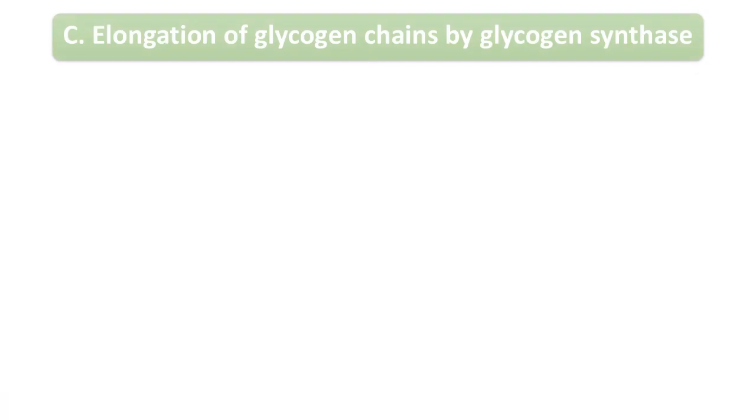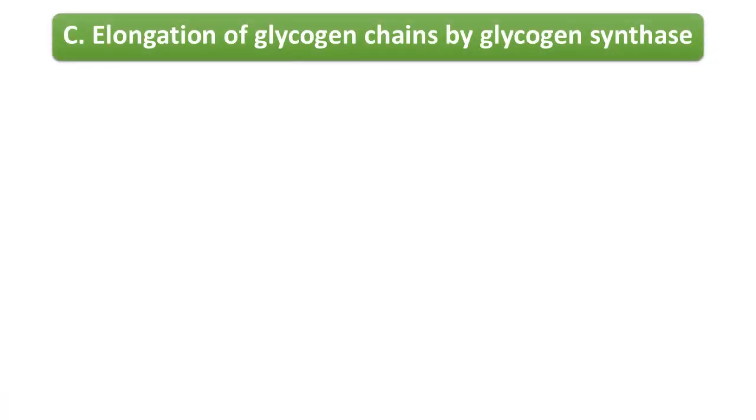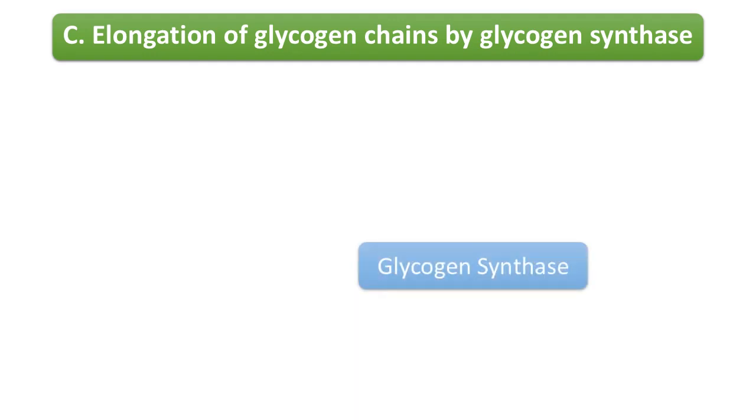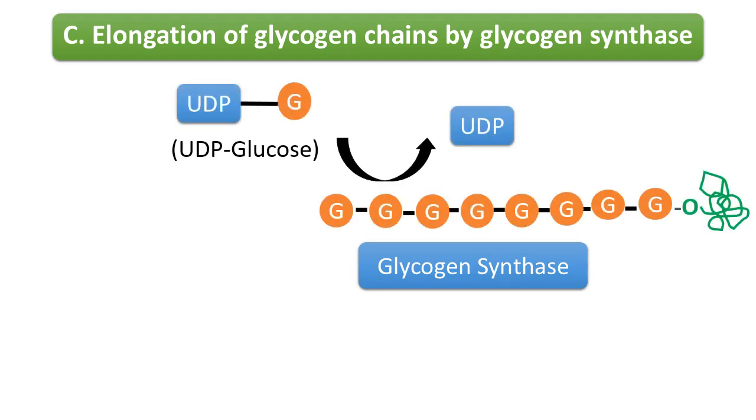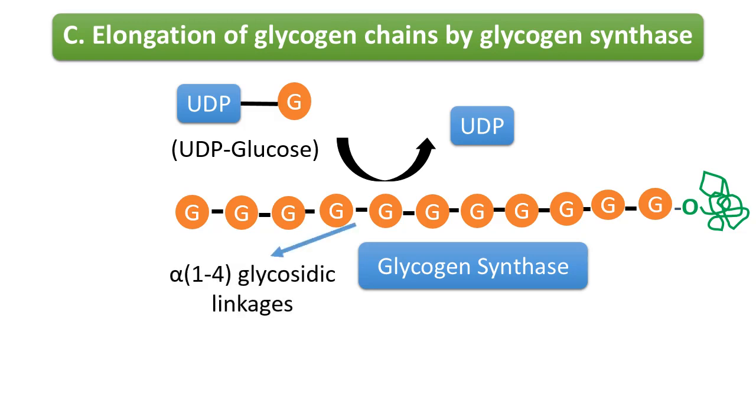The next step is elongation of the glycogen chain by glycogen synthase. Glycogen synthase enters into action at this point. The enzyme begins glycogen synthesis by extending the primer. Glycogen synthase forms alpha 1,4 glycosidic linkages at the non-reducing outer end of the primer molecule and extends the chain of glycogen in a linear fashion.